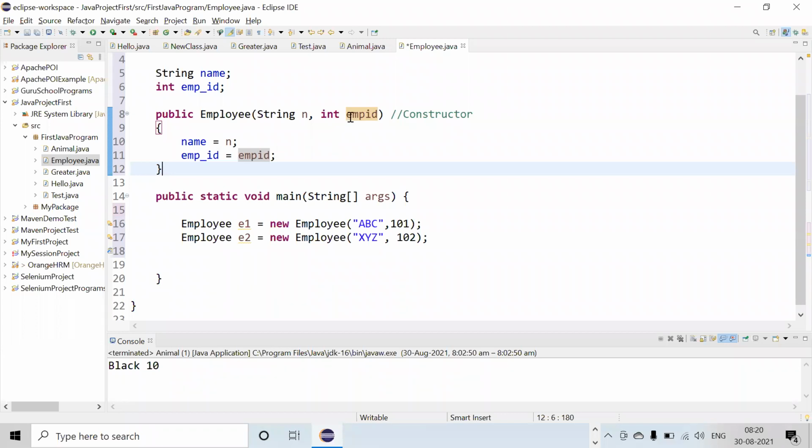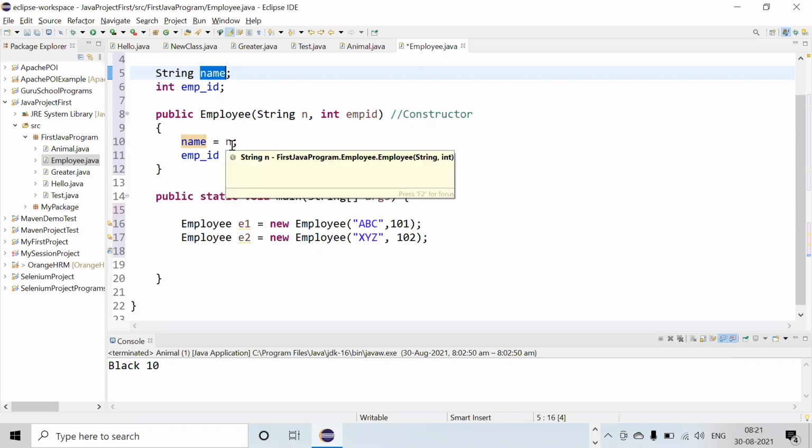See, when you highlight the employee ID, it is showing that it's a local variable. And when you highlight the employee underscore ID, it's showing that it's an instance variable. Okay, same thing. If you double click it, it tells you where all it is used. Okay, so any which way you can write it. If you want to use the same name in your local variables, then this keyword is used. Otherwise, don't use it. Just to avoid the confusion, I'm not using it.